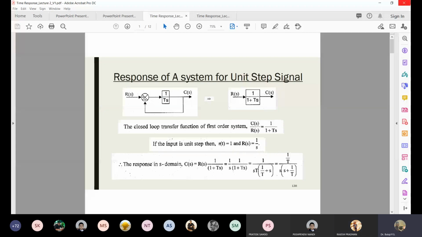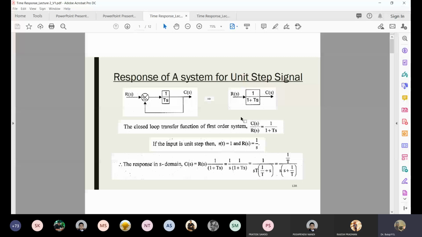So please try to follow this and the next slide with me. If you follow these two slides, you will be able to solve the second order system by yourself. That much simple, because the procedure is the same everywhere. So now what is the transfer function? Finally I got overall 1 by 1 plus capital T small s, right? You see the equation, C of S by R of S is equal to 1 by 1 plus capital T of S.